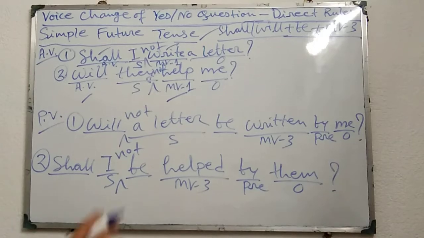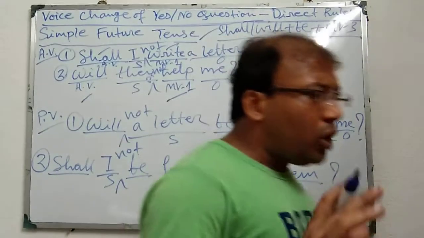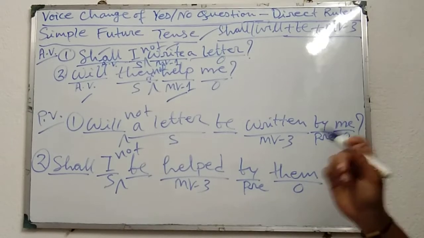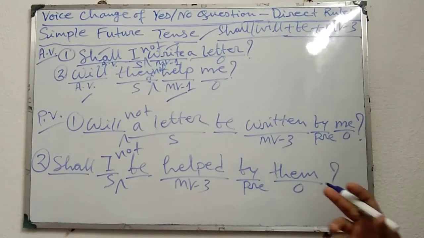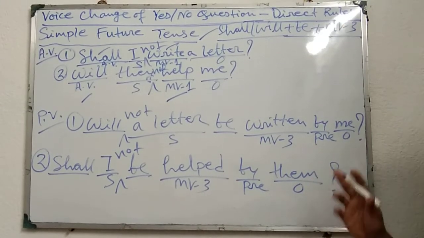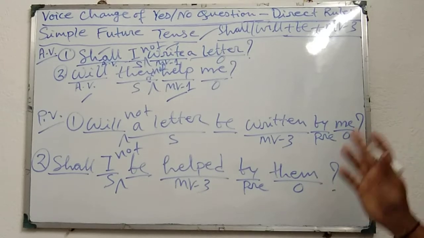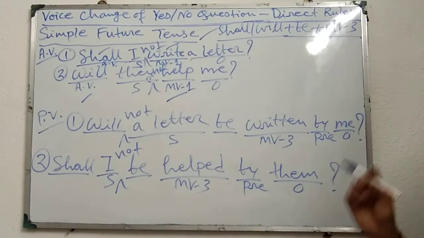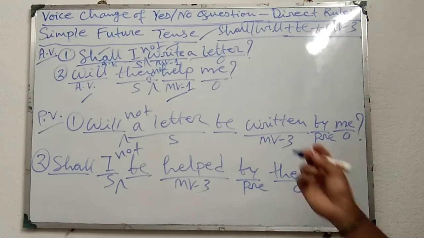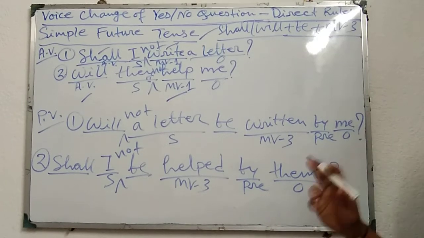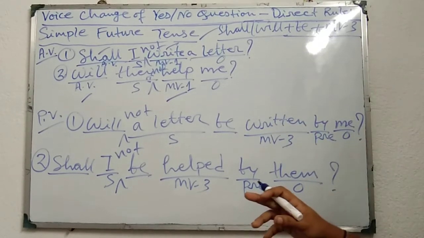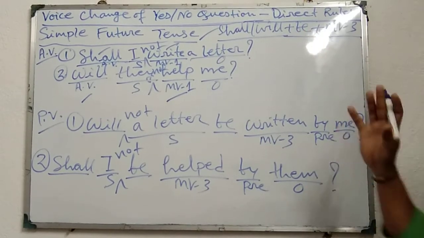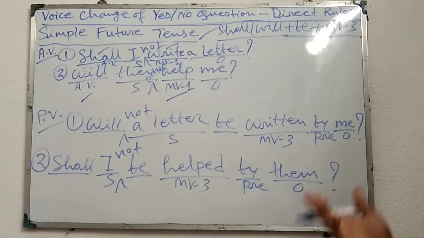That means in negative interrogative we have to note one thing: if the subject is a noun, then not will be placed just before the subject, and if the subject is a pronoun, then not will be placed just after the pronoun subject. In both active and passive voices, if the interrogative sentence is in the negative structure.